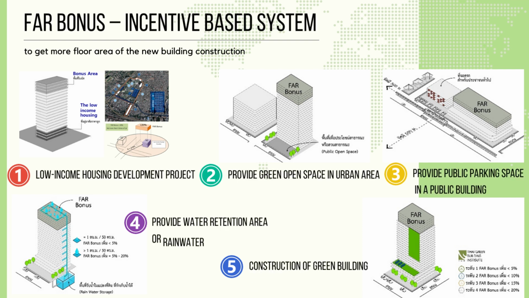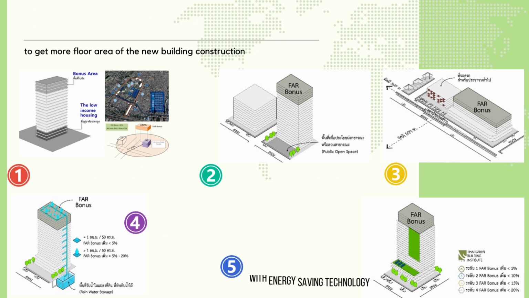To solve climate change, reduce energy consumption, and increase green area to reduce GHG emission, Bangkok Comprehensive Plan provides FAR bonus up to 20% increase of the permitted build-up area in 3 cases. Case number 2, if the landowner provides green open space for the public. Case number 4, if the landowner has water retention area or rainwater storage. Case number 5, if the landowner constructs green building with energy-saving technology.